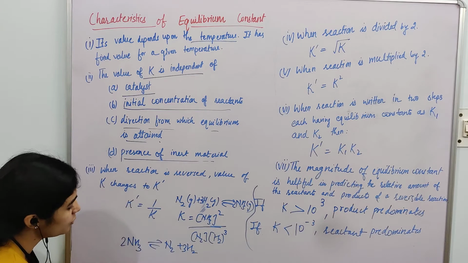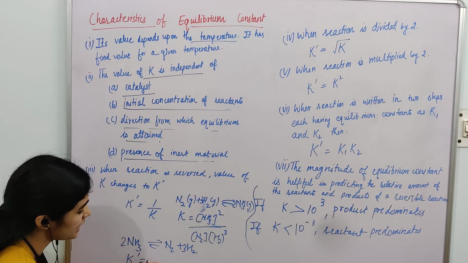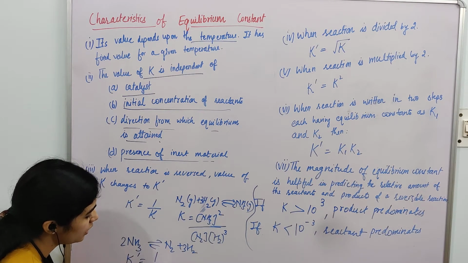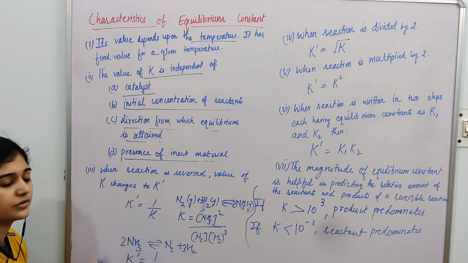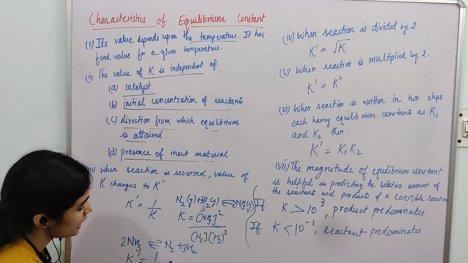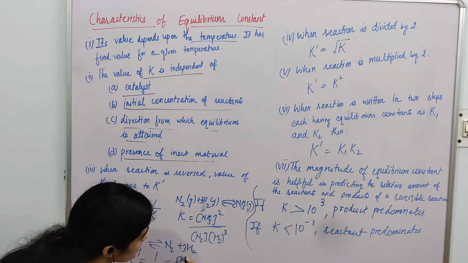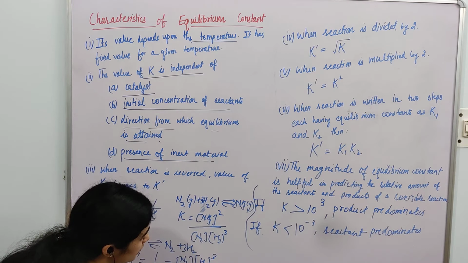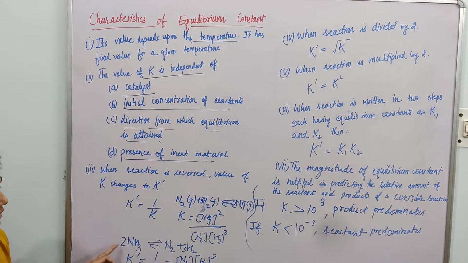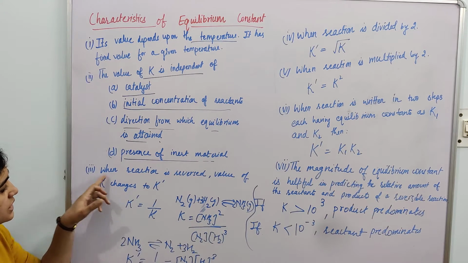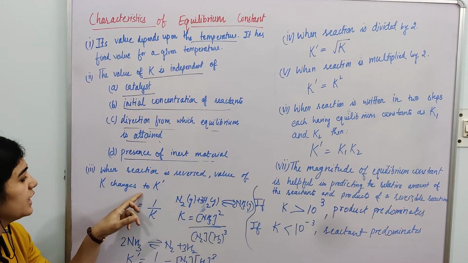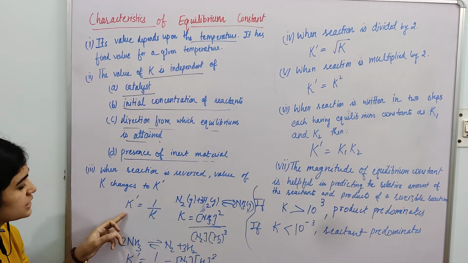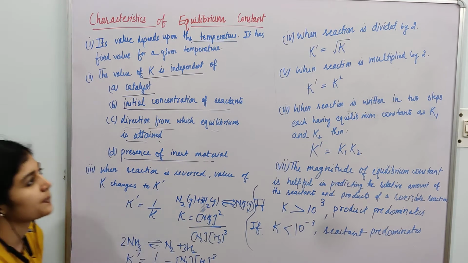your equilibrium constant will become K dash and it will be equal to reciprocal of K, that is 1 by K, and you can write it down as N2 raised to the power 1 and H2 raised to the power 3 divided by concentration of ammonia raised to the power 2. So this is what it says, when the reaction is reversed, the value of K changes to K dash and K dash is equal to 1 by K.